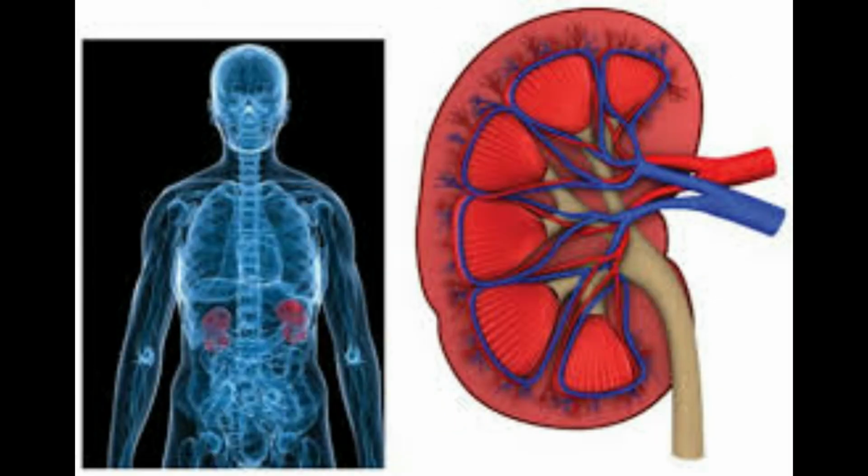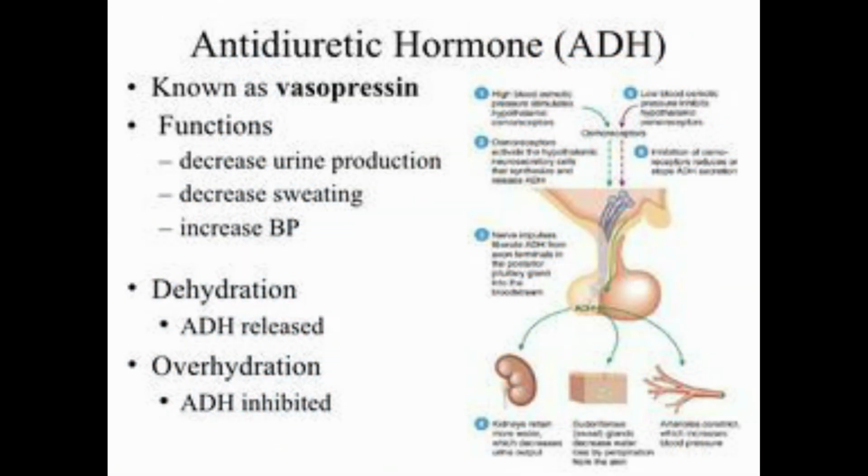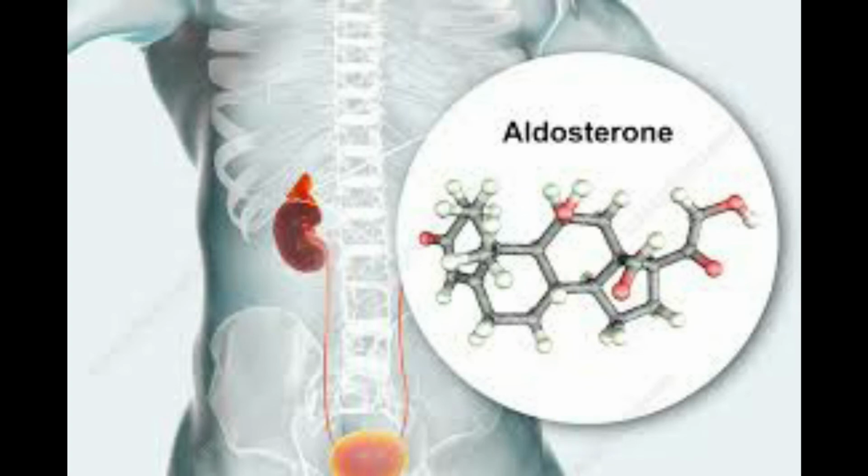Osmoregulation in our bodies occurs primarily in our kidneys. The amount of water you lose and retain is determined by filtration in the kidneys. Certain hormones control this absorption and retaining of water in the kidneys. This hormone is called antidiuretic hormone, which is released when your body water levels drop, signaling the kidneys to absorb more water into the body. On the other hand, if there is an overabundance of water in your body, a hormone called aldosterone is released that causes more retention of water.